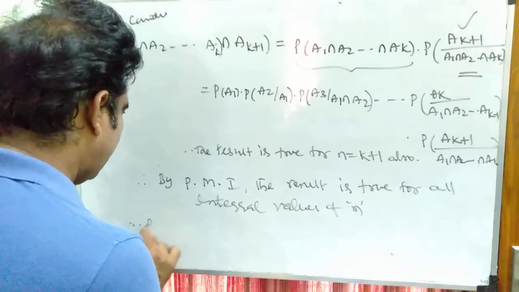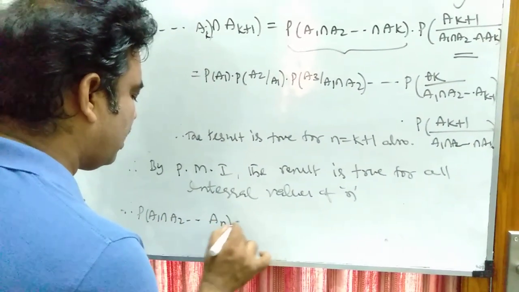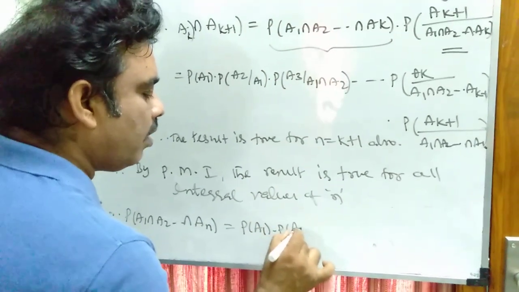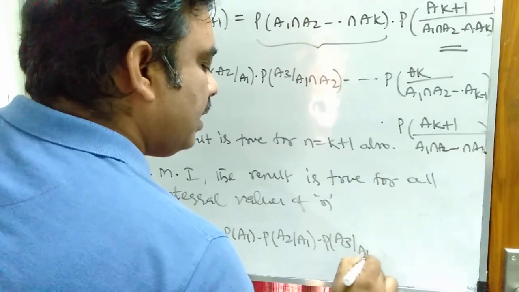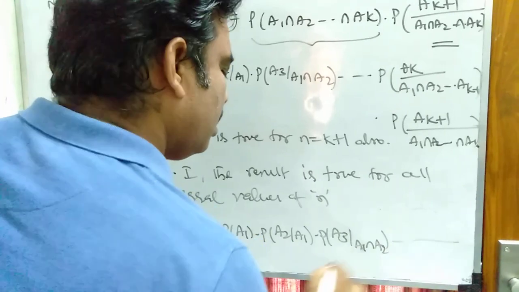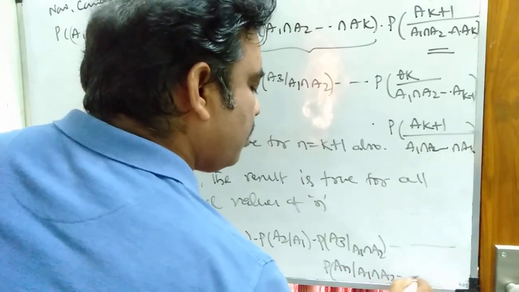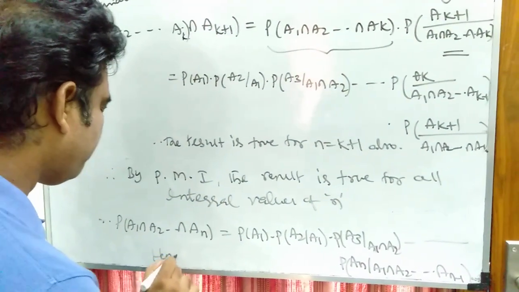Therefore the statement is: P of A1 intersection A2 intersection so on intersection AN is equal to P of A1 into P of A2 given A1, P of A3 given A1 intersection A2 so on, the last term P of AN given A1 intersection A2 so on intersection AN minus 1. Hence the proof.